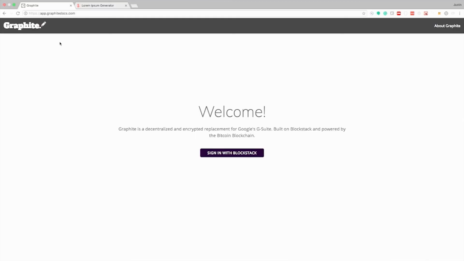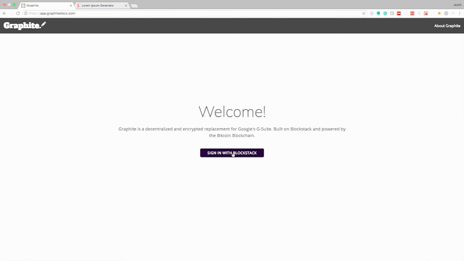I started building Graphite for myself. I'm a writer. I was storing my novels, my short stories, my whole life on Google, and that started freaking me out. So as I was building this, I realized how important this was for me and how important it could be for other people. Because as everybody here knows, decentralization and encryption aren't just buzzwords. They're meaningful change. With that, I'd like to take you through a quick walkthrough of Graphite, a decentralized and encrypted replacement for Google's G Suite.